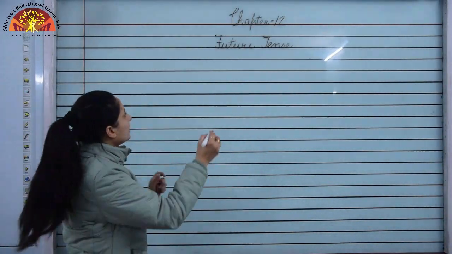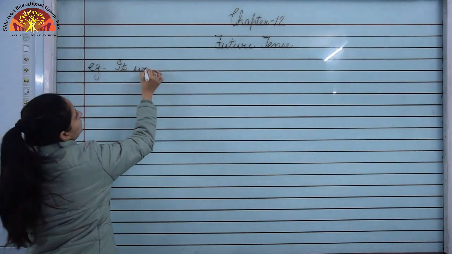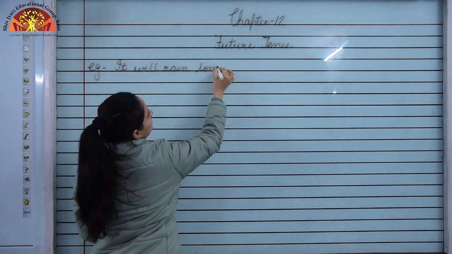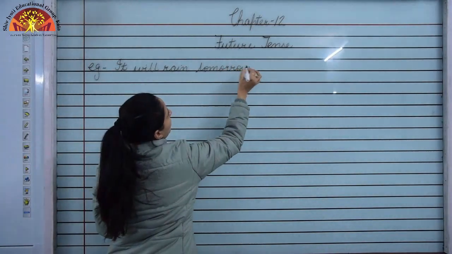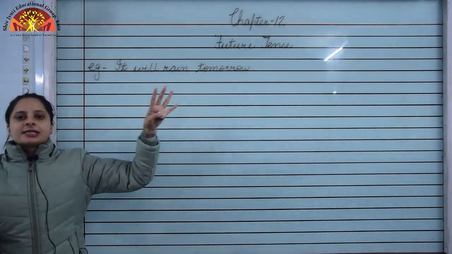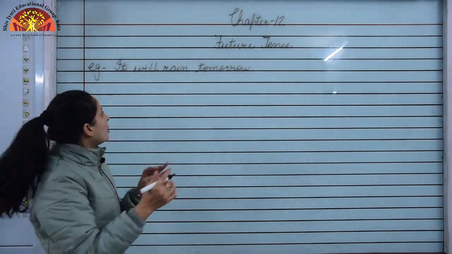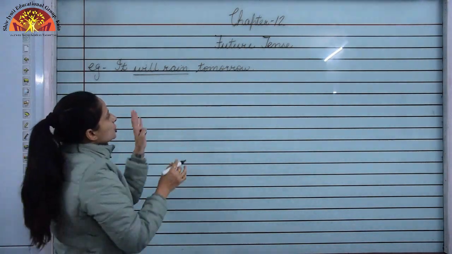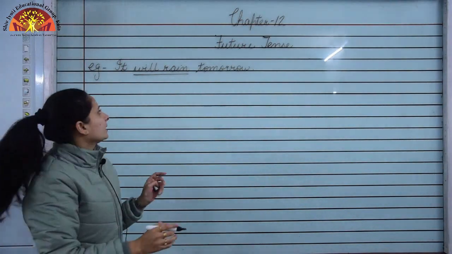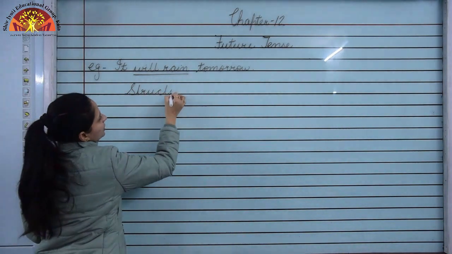For example, if I say, it will rain tomorrow. Now the sentence it will rain tomorrow, that means the action is still going to take place sometime in the future. It is expected to rain tomorrow. So will rain over here shows you that the sentence is in future tense. Okay, now I'll tell you the structure, how to form future tense.